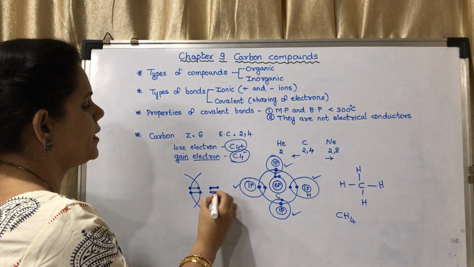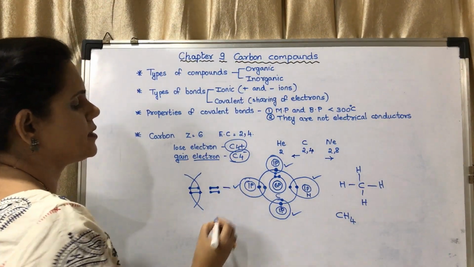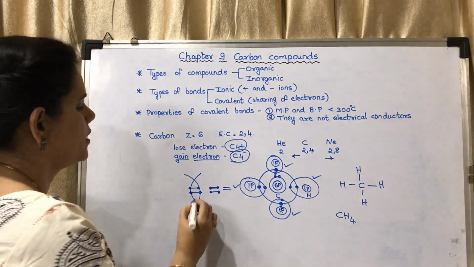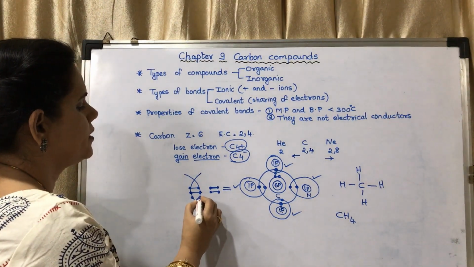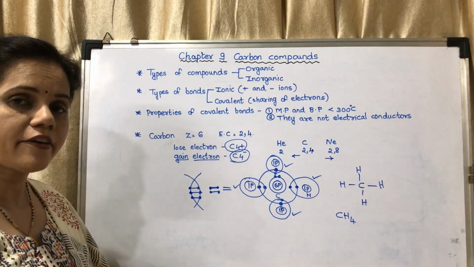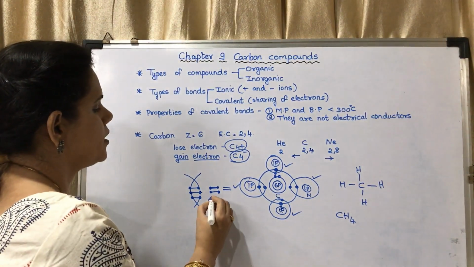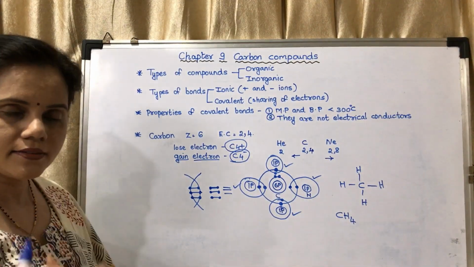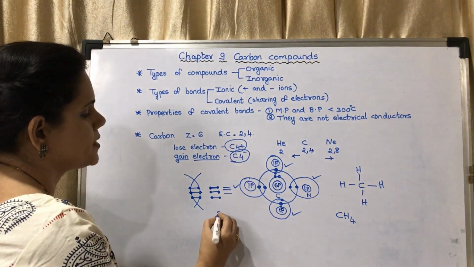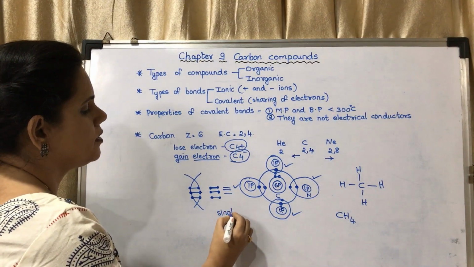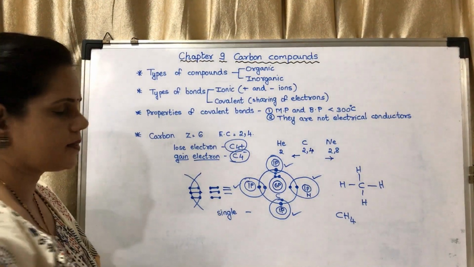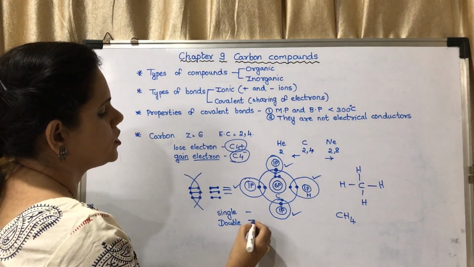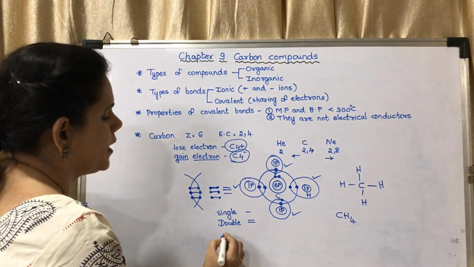If there are two pairs of electrons, then it is said to be a double bond. It is shown by a double line. This is a single bond, this is a double bond, and if there is sharing of three pairs of electrons, then it will be a triple bond. So there are three types of bonds: single, double, and triple.